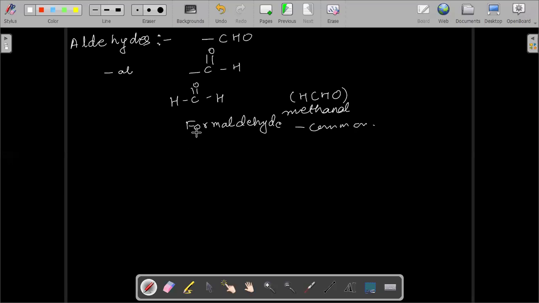Now, if you attach two carbon atoms, it becomes CH3, C double bond O, H, like this. This is again the CHO functional group, which is aldehyde. For naming the aldehydes, again, we count the number of carbon atoms, which is 2. So its name has to be ethane, and hence it will be ethanal. The IUPAC name will be ethanal. The common name for this is acetaldehyde.